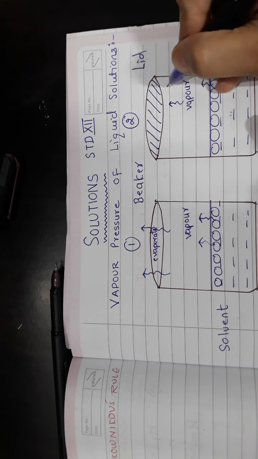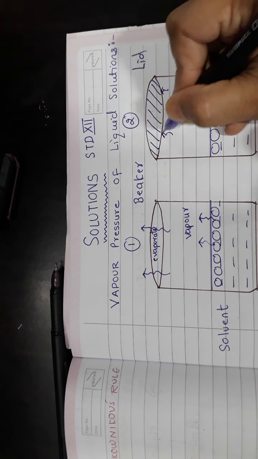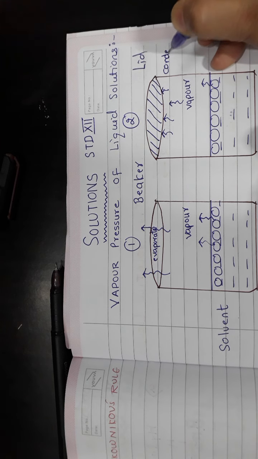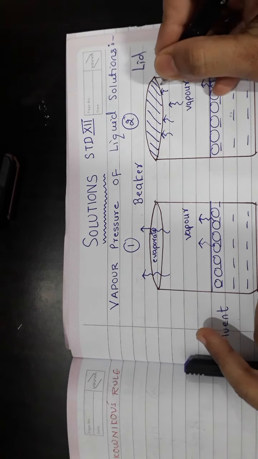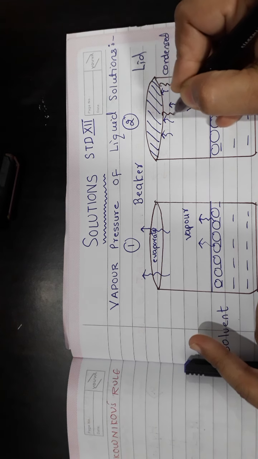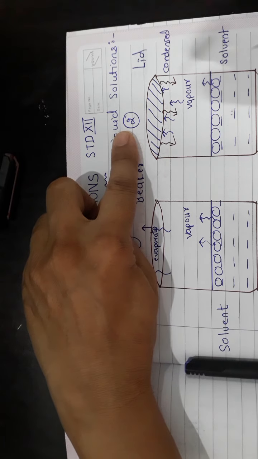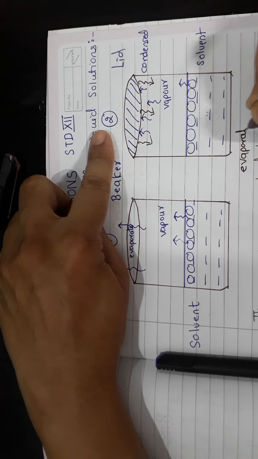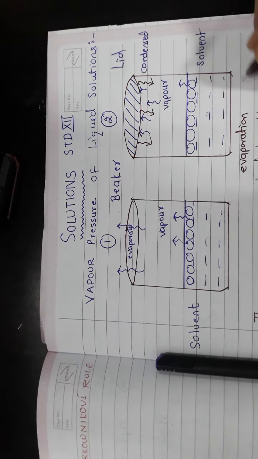But when these vapors are rising and they hit the lid, what is going to happen? These vapors will get condensed, and they are going to fall back, they are going to move down. So what is happening in the second case? There is evaporation, but the evaporation is happening and simultaneously condensation is also taking place.